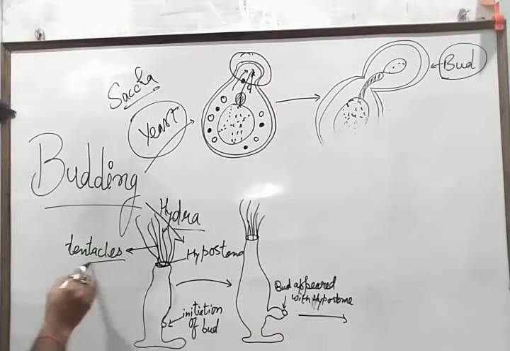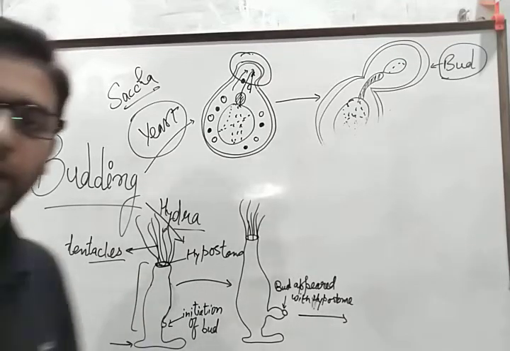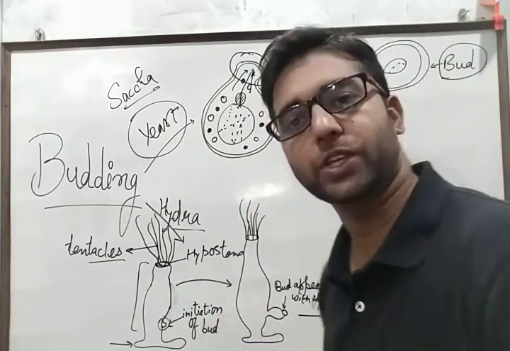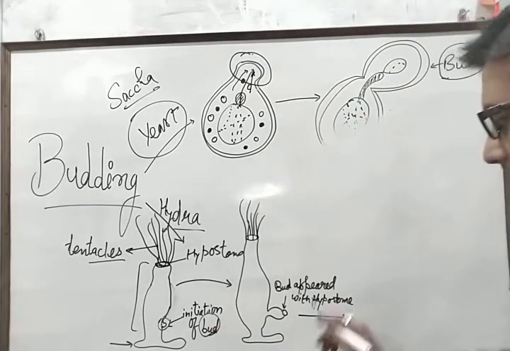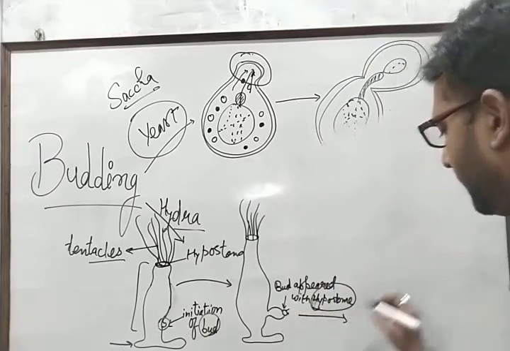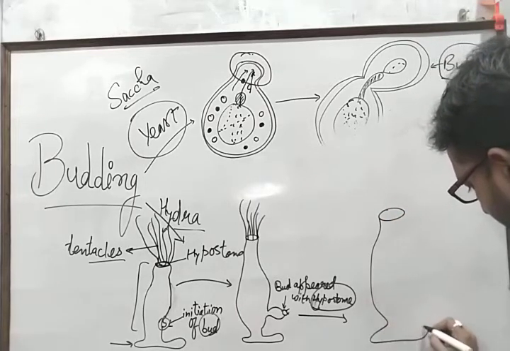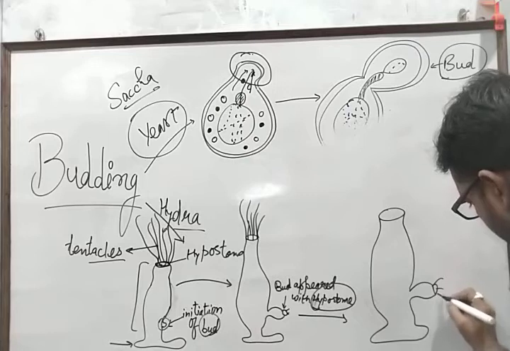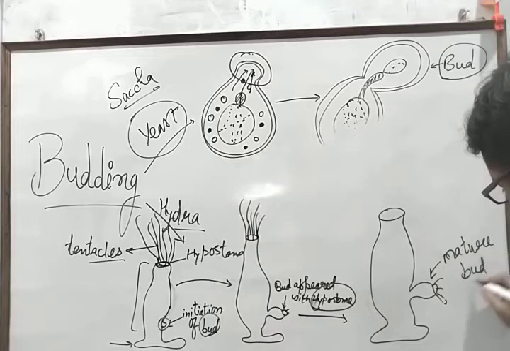These are called tentacles. Now this is the base. This is the body proper, consisting of different types of cells. And at the junction of this portion at the posterior side, a bud is initiated or formed, and this eventually becomes mature with the appearance of a hypostome and tentacles. Finally, a mature structure is formed. Now this is a mature bud.